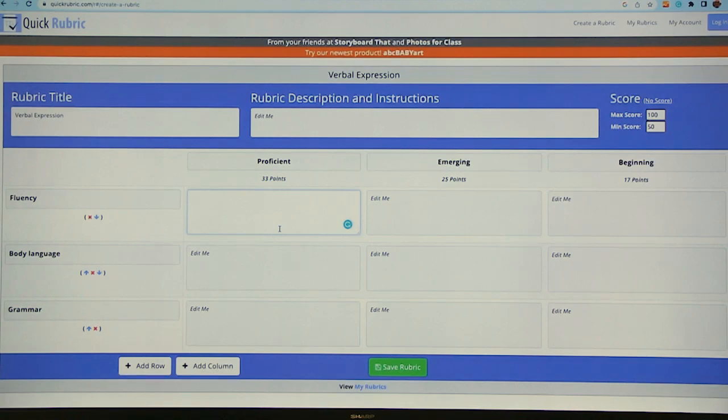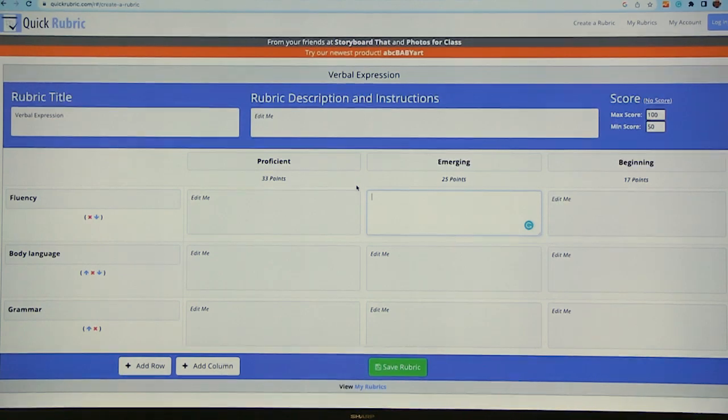Usually when we write rubrics, do you start from proficient and work your way down? How do you usually think about rubrics? I actually like to start in the middle, emerging. That's where students need to be. And after this whole unit of learning or this 2 weeks of learning, I want students to be here. So I start with our criteria. This is a cutting line. So if we are here and we're good, and then I go to beginning and then go to proficient.